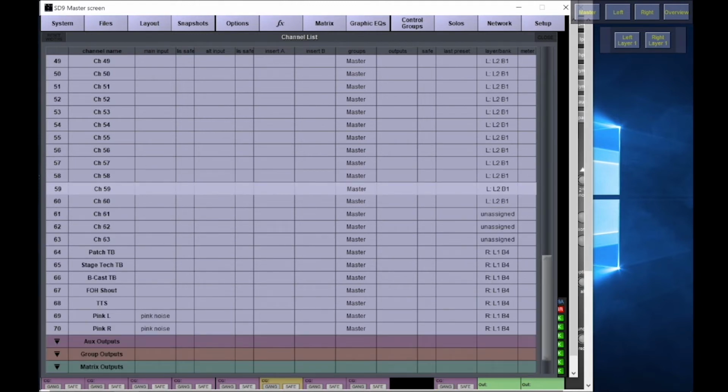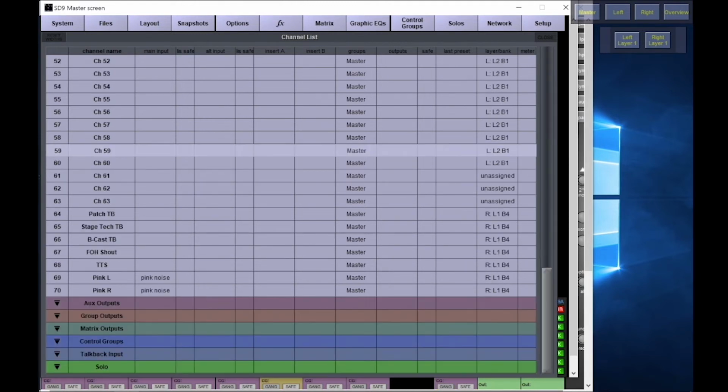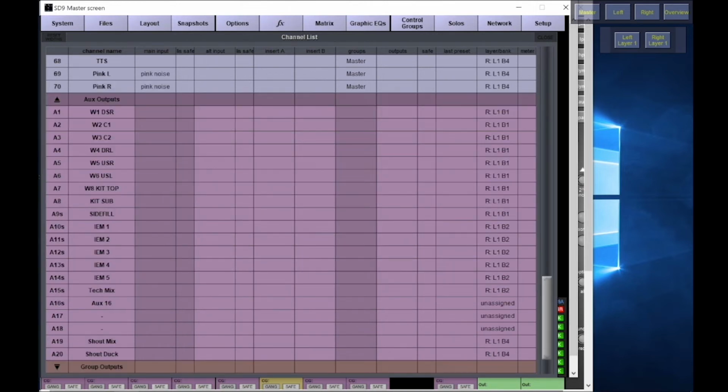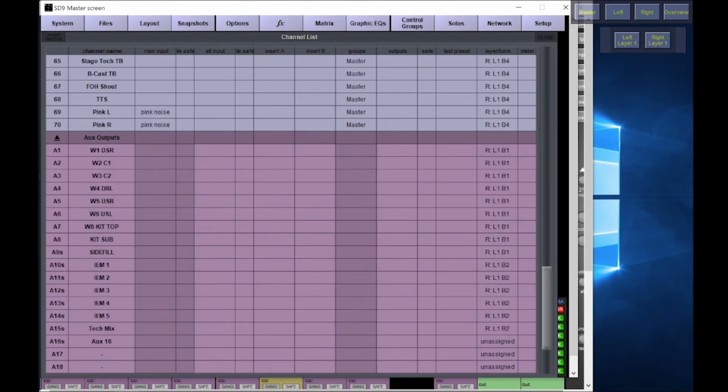So if we pop down to our aux outputs here, I've got some wedges in there already and some in ears. So I've got 4 mixes on the front: upstage right, upstage left, floor wedges, and a separated kit mix. So I've got a kit top and a kit sub. I generally do that because quite a few engineers these days turn up and they've just brought a sub because the drummer's on in ears. It's a really fast way of doing it, and you've got less spill coming off the stage from another box that's not being used from the top, so you can mute that quite sufficiently and quickly.